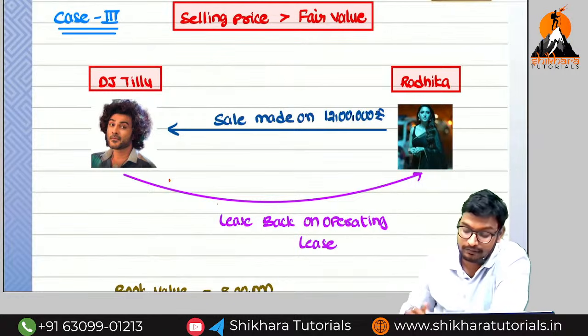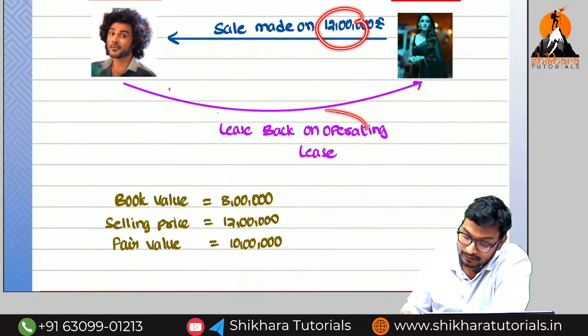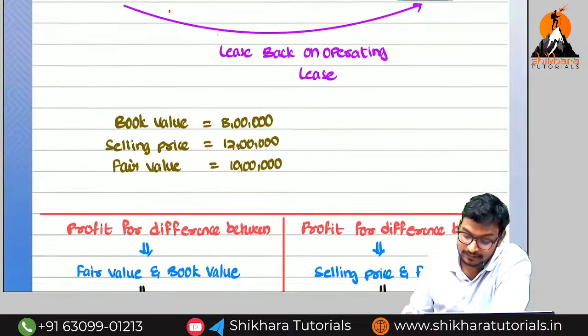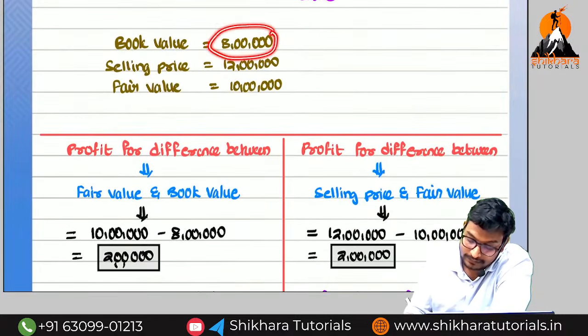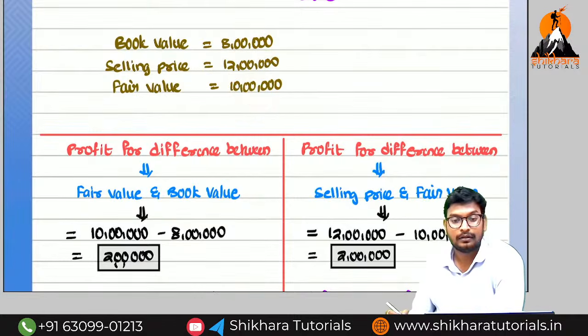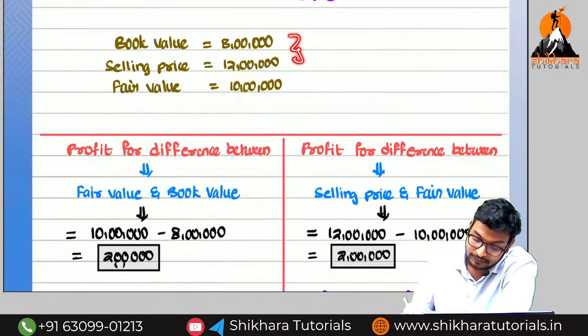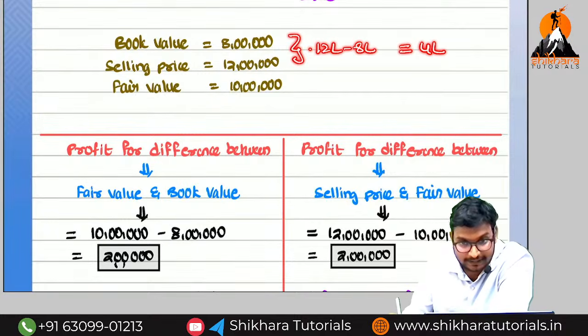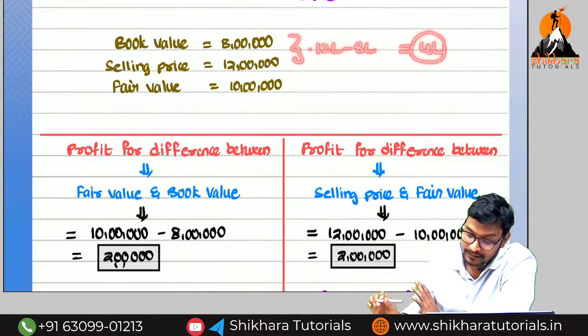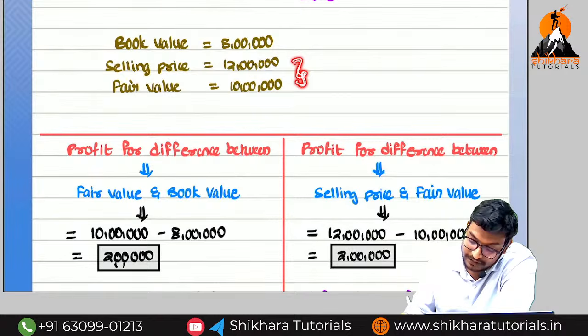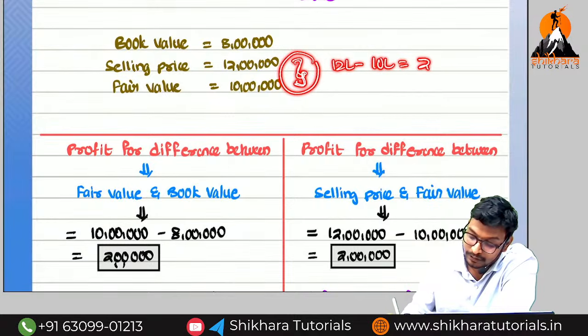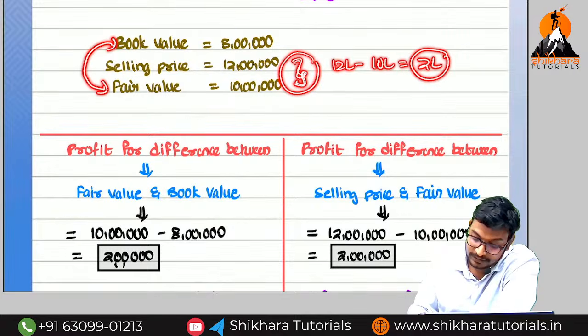You need to amortize. What is the selling price here? 12 lakhs. What is the leaseback? Leaseback is an operating lease. So here, what is the actual value? 8 lakhs, 12 lakhs, and 10 lakhs. Here, what is the actual profit? 12 lakhs minus 8 lakhs, that is equal to a total profit of 4 lakhs. But here, we need to see the differences between these two things. Whatever profit you have got, how much profit? 12 lakhs minus 10 lakhs, that is equal to 2 lakhs. You need to amortize. The difference between these two, how much is it? Same 2 lakhs, yes or no? 10 lakhs minus 8 lakhs.